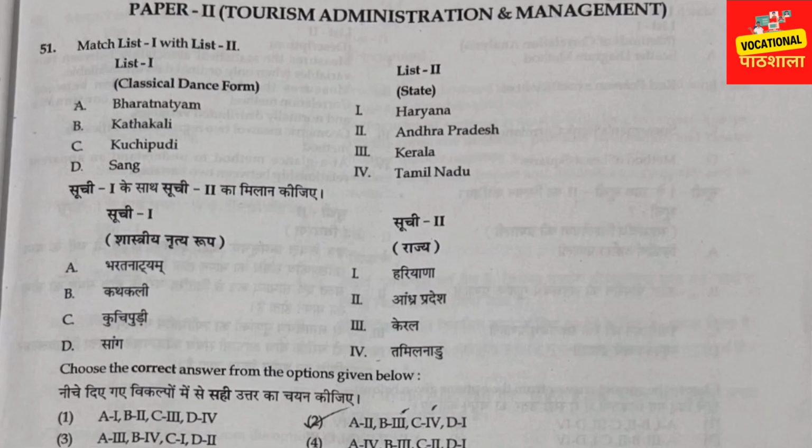First one we will go with is Bharatanatyam. As you know, Bharatanatyam belongs to Tamil Nadu, right? It's very easy. So we will try to find the option: A4 appears only in the fourth option. In other ways you can check the other options, B3, C2, D1. B, Kathakali, yes, it belongs to Kerala, it's also correct. And C2 means Kuchipudi, it belongs to Andhra Pradesh, also correct. Sang is Haryana. Sang is sometimes called Swang as well, you can check in the books.